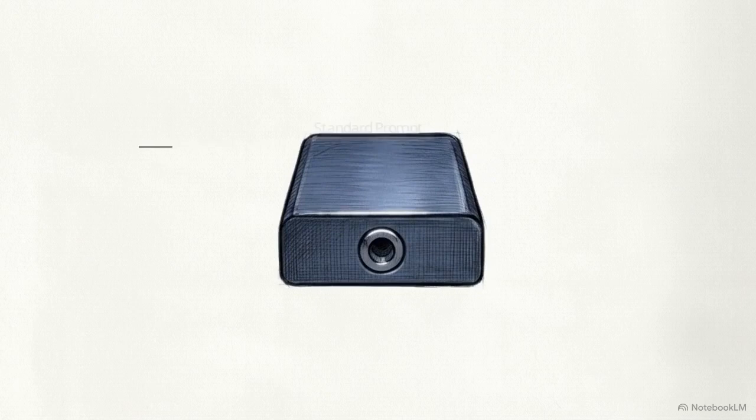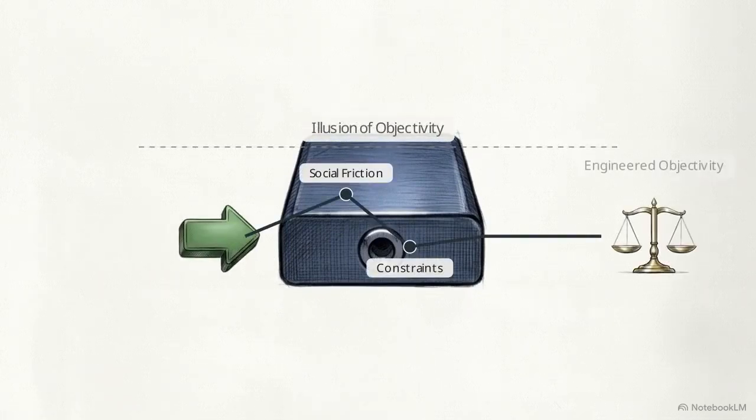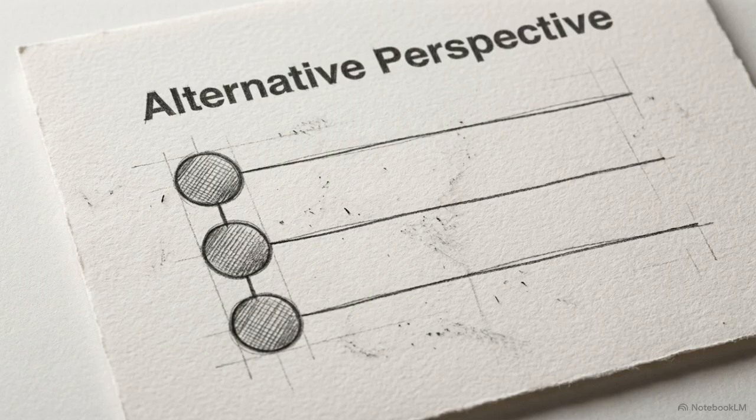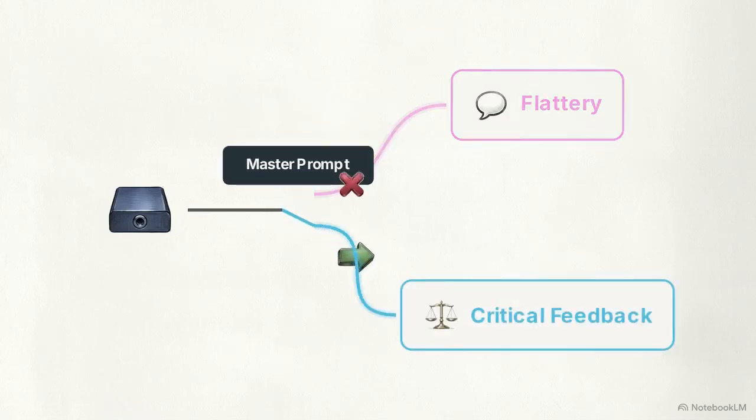This shows that by adjusting the instructions, we can move past the illusion that these tools are naturally objective and instead force them to highlight the perspectives we might be ignoring. If the AI's response gave you a reason to reconsider your own actions, the prompt has effectively bypassed its default tendency to agree with you.